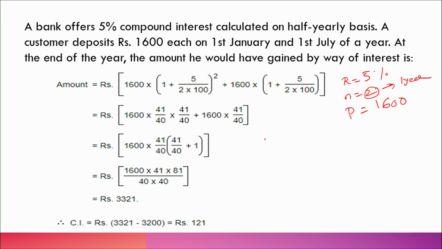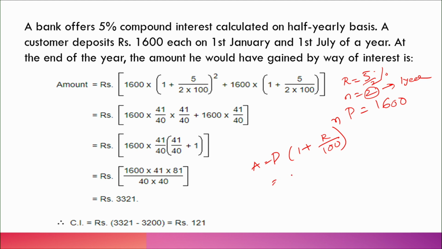What is the formula we have got? A equals P of 1 plus R by 100 whole power n. Am I correct? For that reason, here this 5% is per annum. For 6 months it becomes 5 by 2, do not forget. So, R becomes 5 by 2. Do you understand this? 5 by 2.